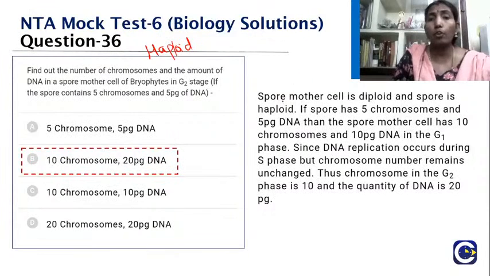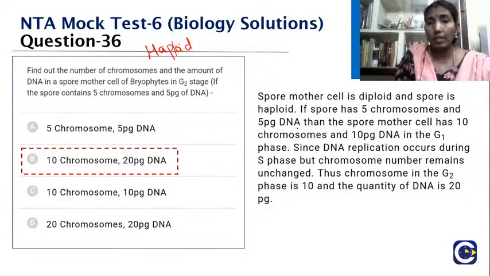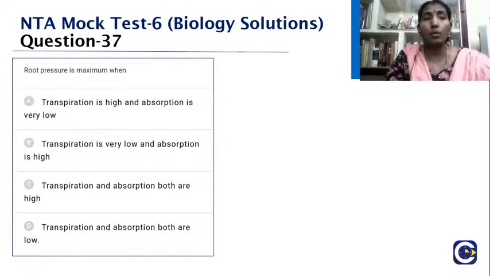So children, are you able to follow? The spore mother cell is diploid. What about the spores? They are haploid. If a spore has 5 chromosomes and 5 picogram of DNA, the mother cell will have double. DNA replication occurs during the S phase, but the chromosome number remains unchanged. So the chromosomes in G2 are 10, and the quantity of DNA is 20 picogram.